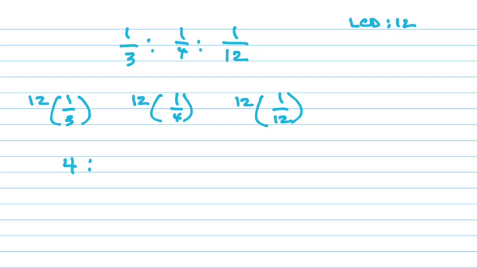4 times 12 divided by 4 is 3. 3 times 1 is 3. 12 divided by 12 is 1. And 1 times 1 is 1. And there's your ratio. Wow, the same numbers, just in a different order. Crazy.